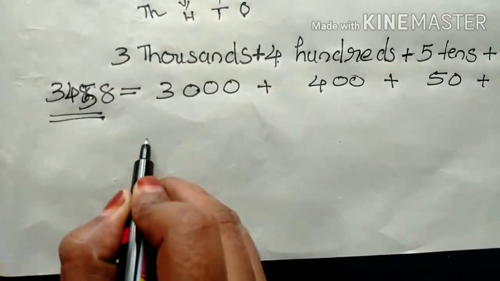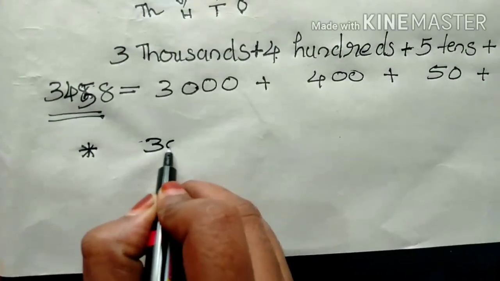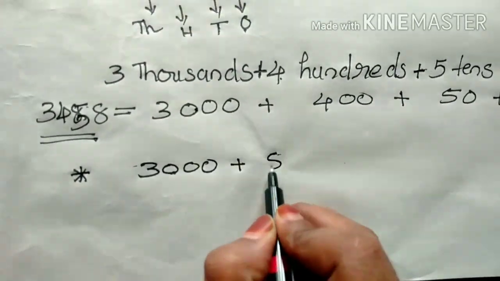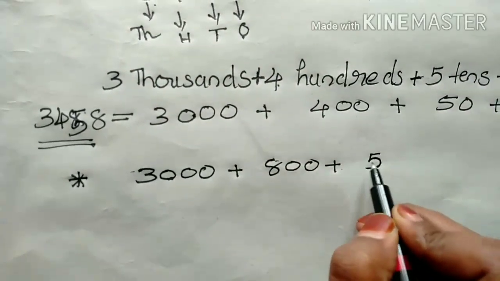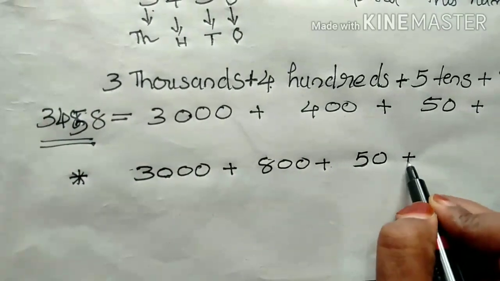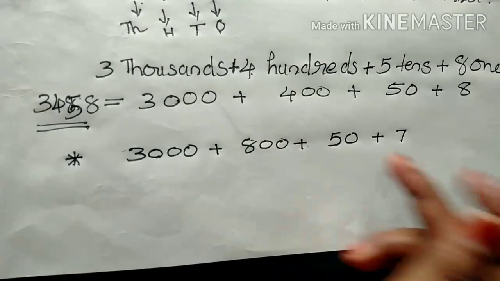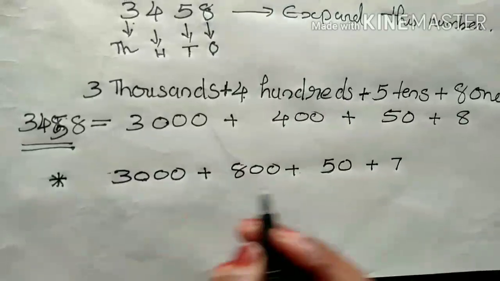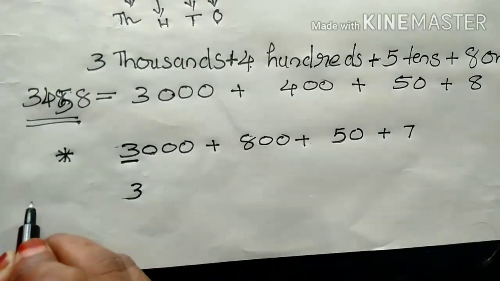Next, 3000 plus 800 plus 50 plus 7. Here I give an expanded form.